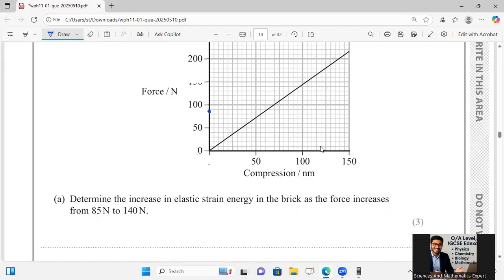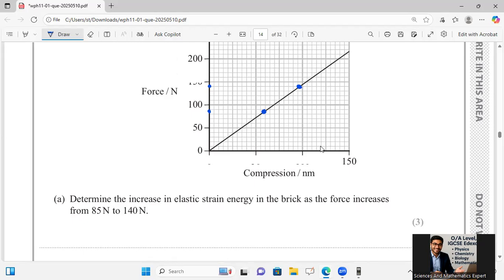And then 140, between 100 and 150, it is 140. So this is the point, and for this one, this is the point.